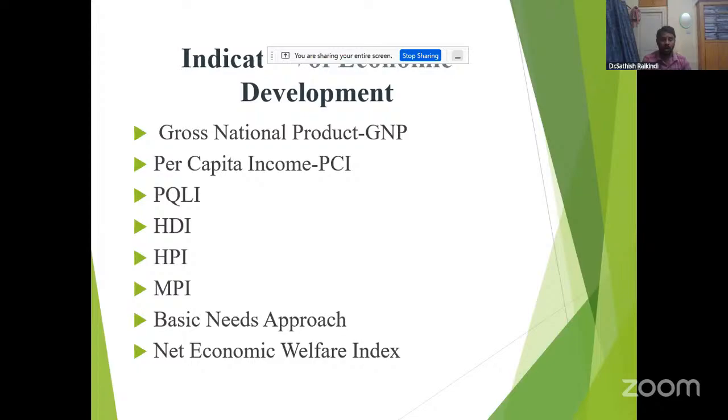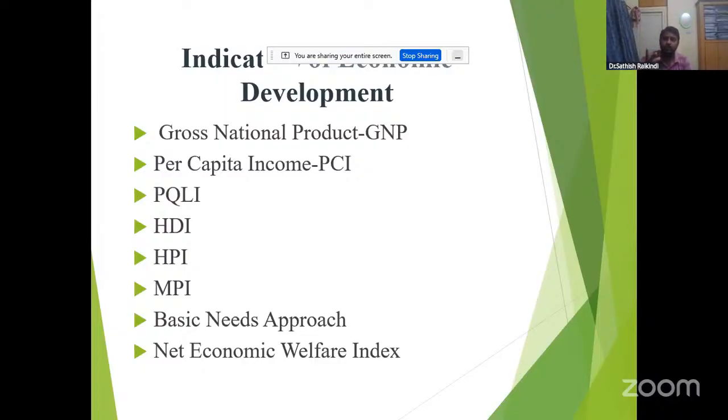Another question is about the HDI, the Human Development Index. It also consists of three important indices. What are they? First is life expectancy at birth.